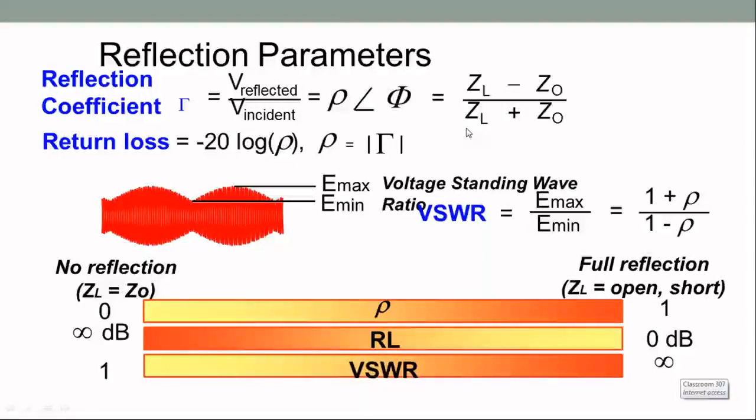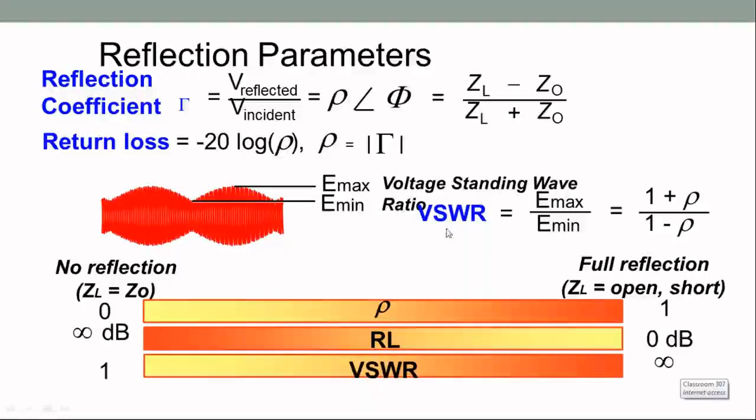Yes, at the input side, as I mentioned, a variety of parameters one can calculate, and these are the mathematical relations, and those can easily be remembered. Reflection coefficient is the reflected voltage divided by the incident voltage, and it has some phase angle also. It can be written in terms of the load impedance and the characteristic impedance of a given component. Sometimes it is a transmission line, sometimes a coupler, sometimes a mixer. The reflection coefficient is very essential in that case. It tells us about the impedance value or the characteristic impedance of that component. We can even calculate a variety of losses.